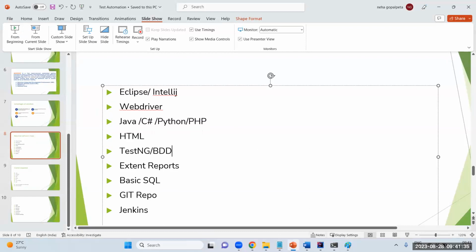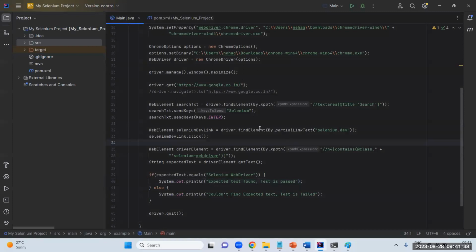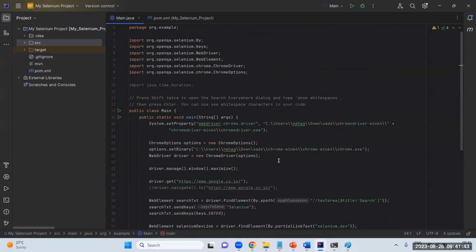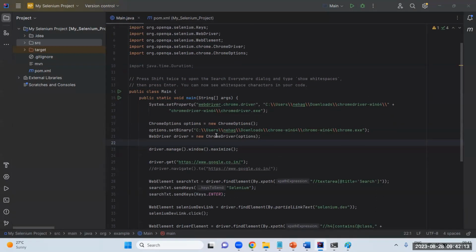Yes. Okay. So this is IntelliJ, the IDE, which we can use to write the automation code. Of course, we can go with IntelliJ or we can go with Eclipse. If we are comfortable with either, it's fine. It doesn't matter. Why I'm using this is it's a little more advanced than Eclipse; we get more advanced features in IntelliJ. That's why I'm going with this. There will not be much difference in the IDE, whether it is Eclipse or IntelliJ. So this is a sample program which I have written, just to open a browser.